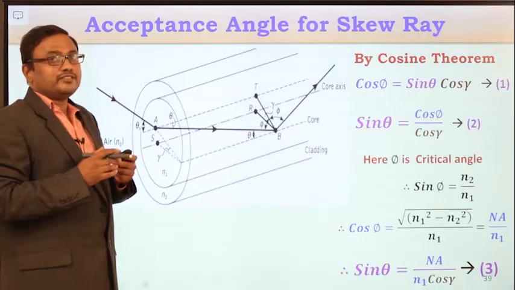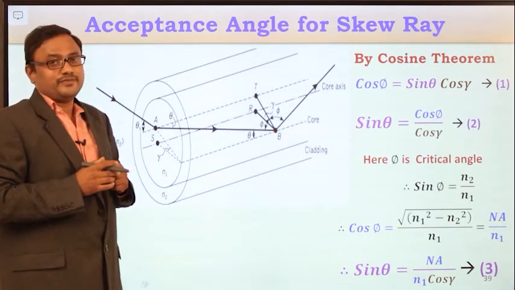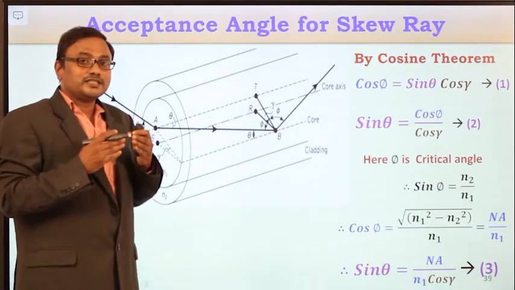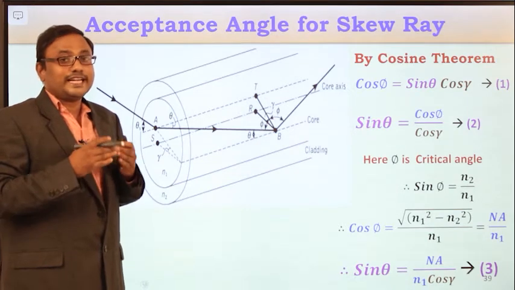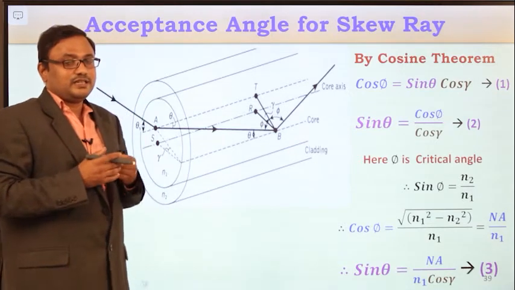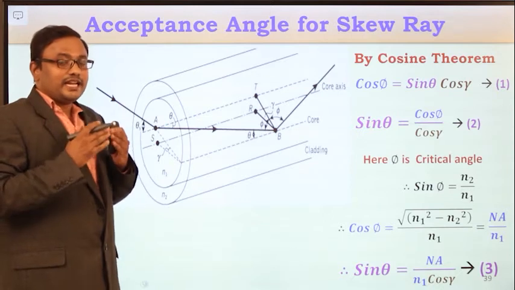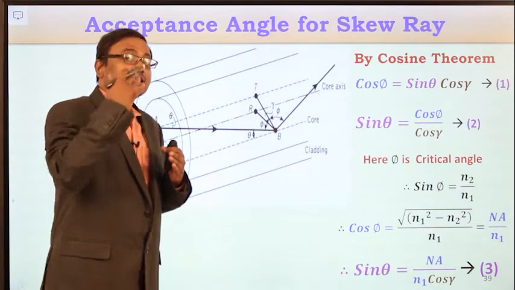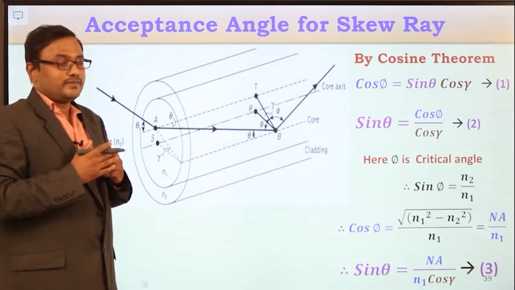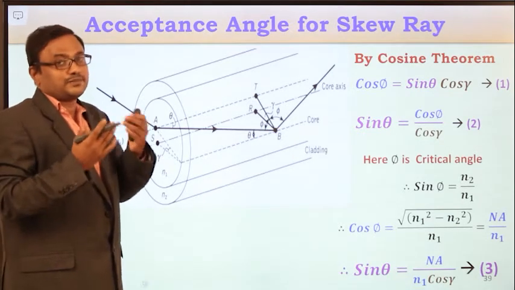We are going to derive the expression for the acceptance angle of a skew ray. What is a skew ray? A skew ray is a light ray which enters the optical fiber cable at a place other than the center of the fiber axis. If the light ray enters exactly at the center, that is the meridional light ray, and if it enters at a point other than the center of the fiber axis, that is the skew ray. So for this skew ray, we are going to find the acceptance angle.